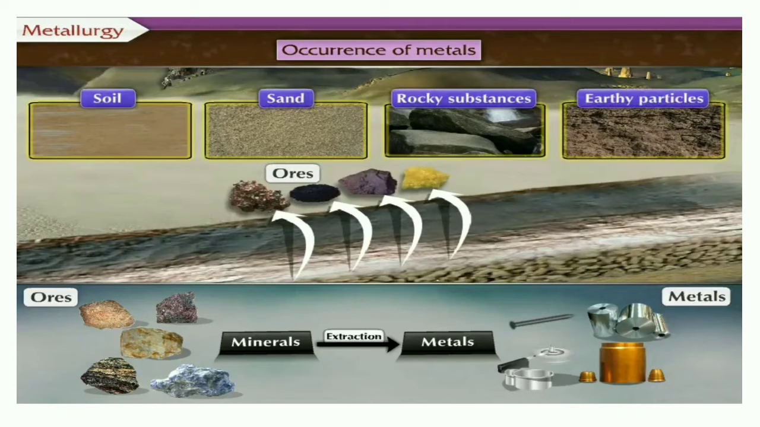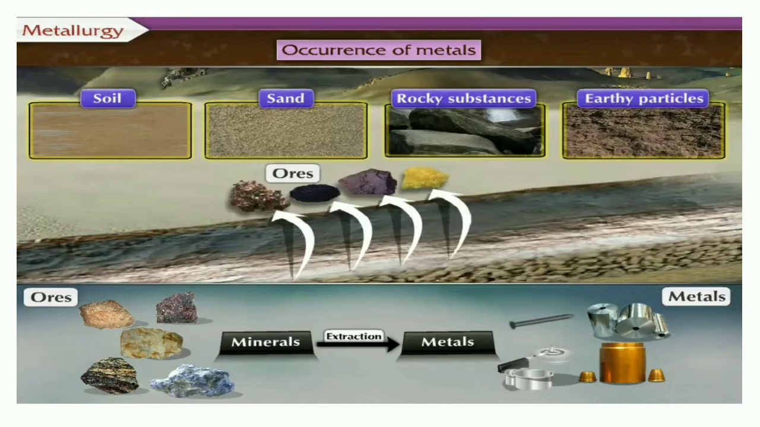Now what are ores? Ores are there in the earth's crust. They are mixed with soil, sand, rocky substances or earthy particles. These particles can be other metals also, or soil or sand or any other substances. It can be salt. So we have to extract these metals from the ores. We have to concentrate on the metal we want, because in that ore it can be iron, copper or gold. So which metal do we require from that ore?